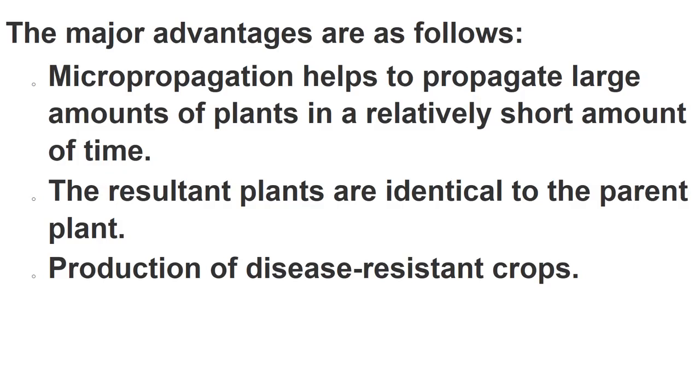First, micropropagation helps to propagate large amounts of plants in a relatively short period of time. So this is the major advantage of micropropagation, that a large number of plants can be produced in a shorter period of time. Second, the resultant plants are identical to the parent plant. So if we have any plant having all the desired characteristics, then those characteristics can be maintained by growing the plant with the help of tissue culture, or you can say by micropropagation, because identical plants can be produced by this technique. Then production of disease resistant crop.